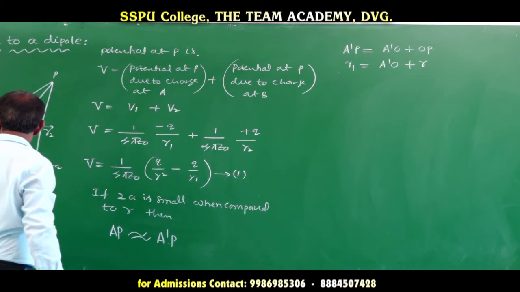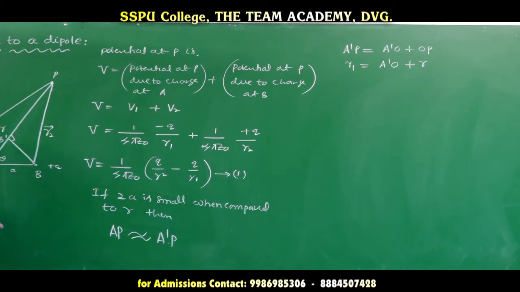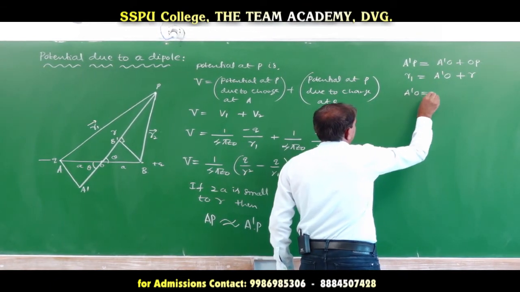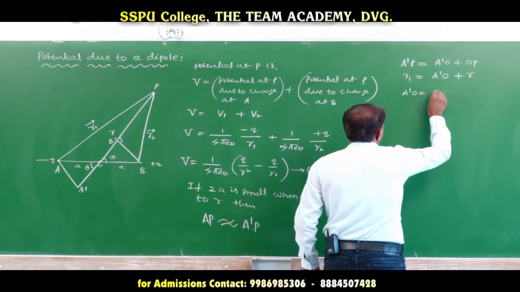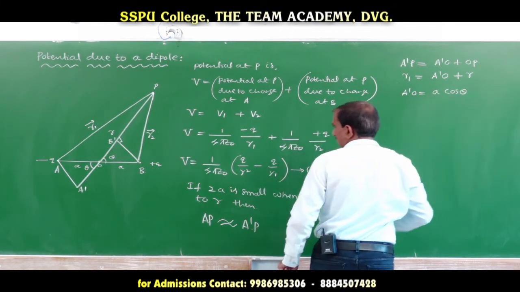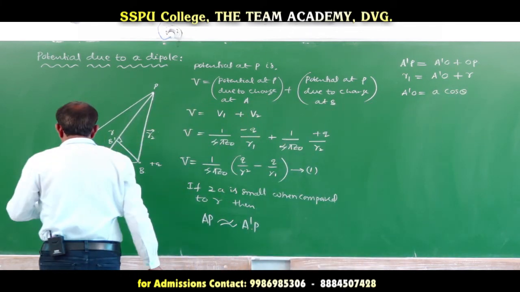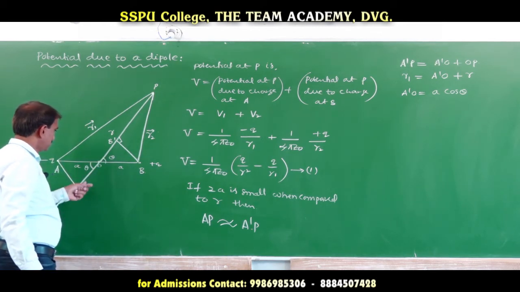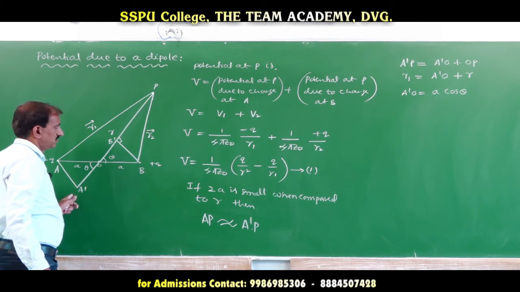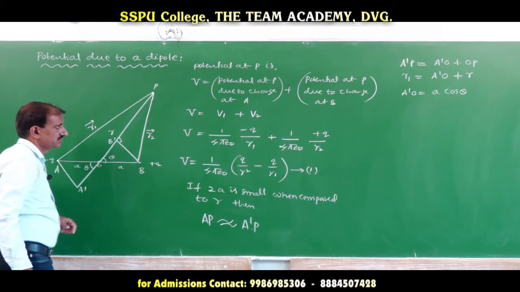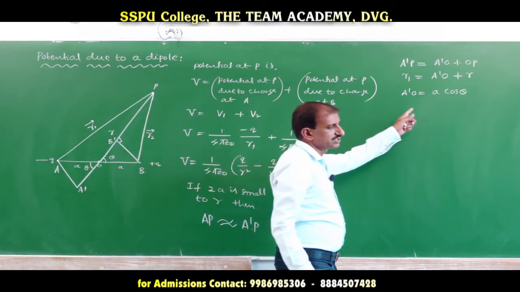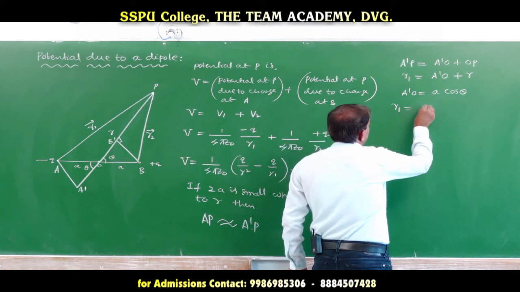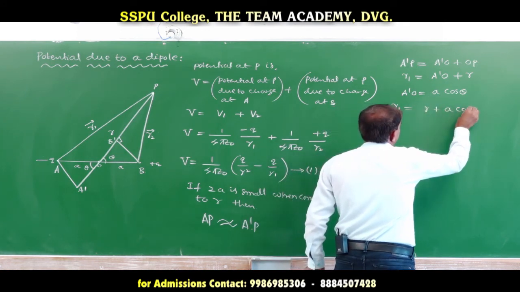A dash O is equal to a cos theta, since cos theta is equal to adjacent by hypotenuse a. So, A dash O is equal to a cos theta. Therefore, R1 is equal to R plus a cos theta.